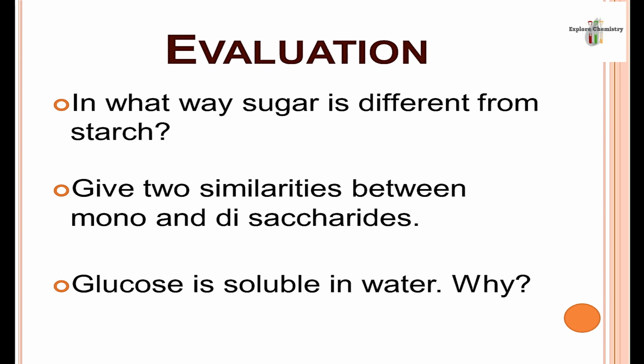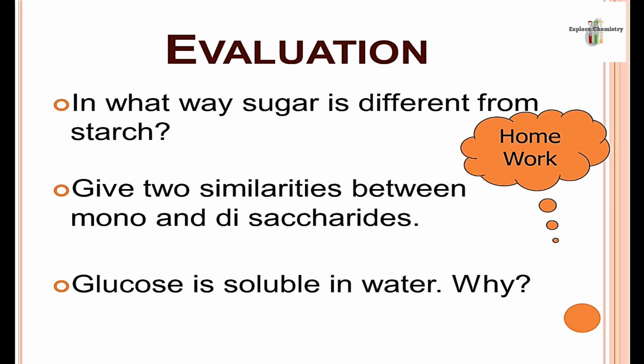Now, you have studied carbohydrates. You should be able to give answers to these questions. In what way is sugar different from starch? You can write differences, as both belong to different types of carbohydrates. Give two similarities between monosaccharides and disaccharides. Monosaccharides can have some similar properties as oligosaccharides. You have to find out and write. Glucose is soluble in water, whereas starch is insoluble. You can write the reason why glucose is soluble and starch is insoluble. So this will be your homework.